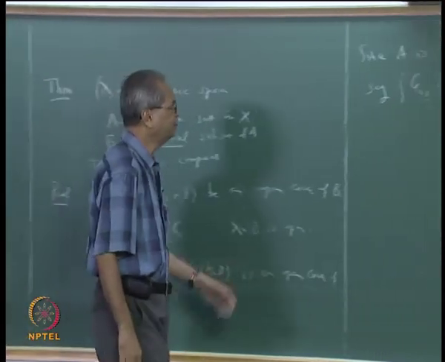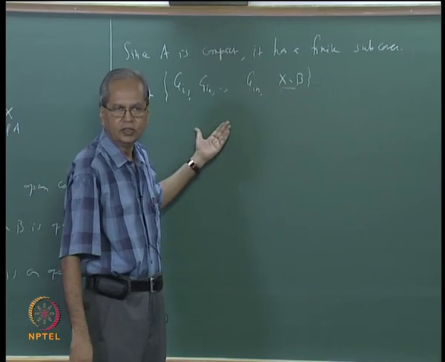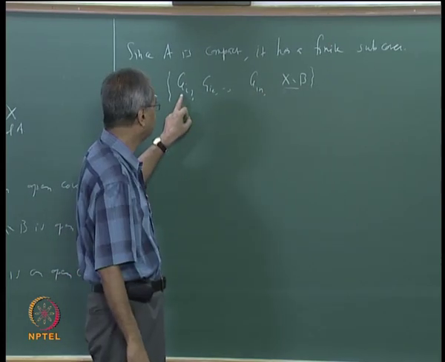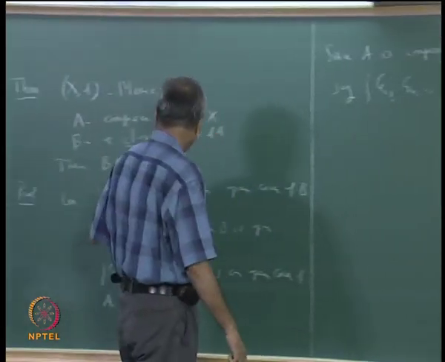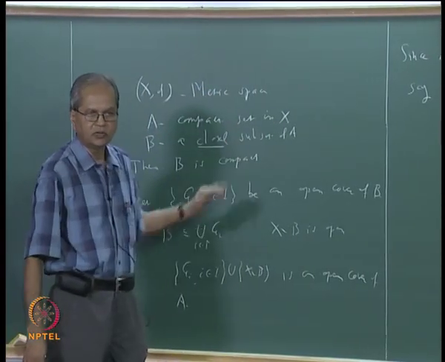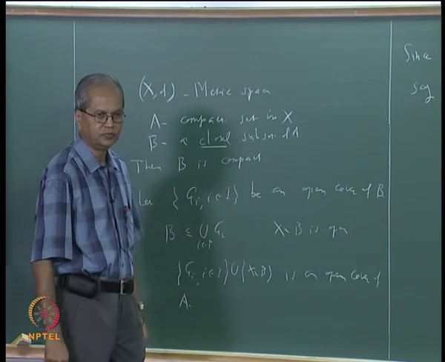If this finite subcover does not contain this set, there is no problem. Then this subcover will contain only G_i1, G_i2, ..., G_in, that is already a subcover of this family, and it is a cover of B. So we have proved that every open cover has a finite subcover.